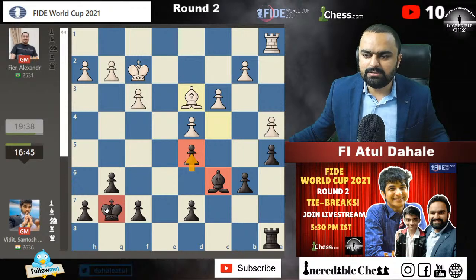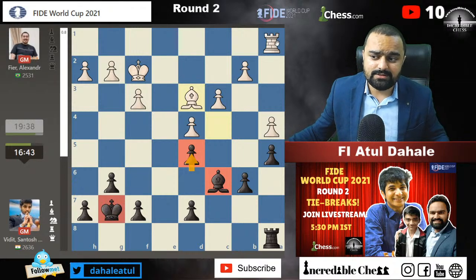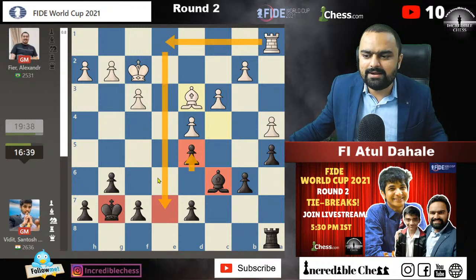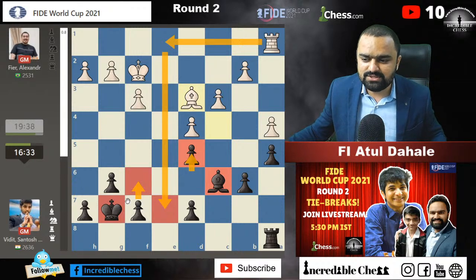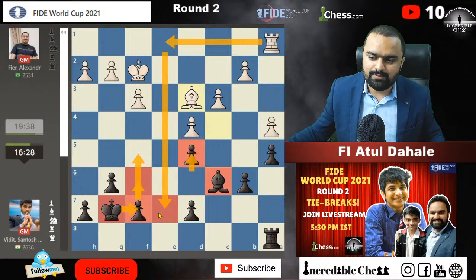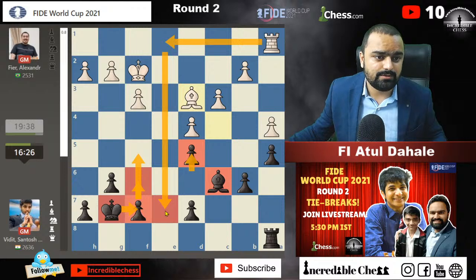Another thing I am concerned about from Vidit's side is rook e1 followed by rook e7, or maybe he'll just control the e file. So we need to take care of that also. One chance is to play f6 followed by king f7, or maybe f5 followed by king to f7, so that we will be covering the e7 square for sure.